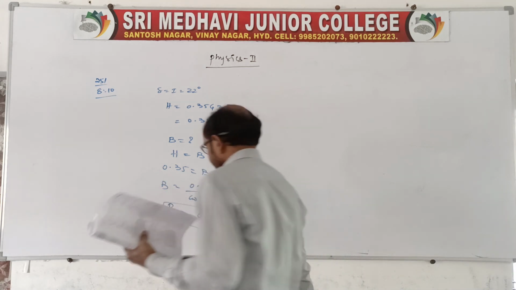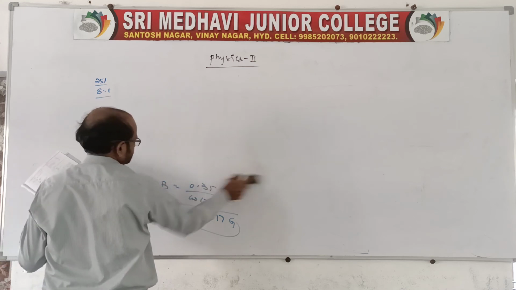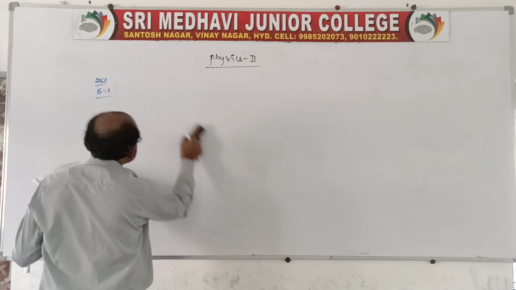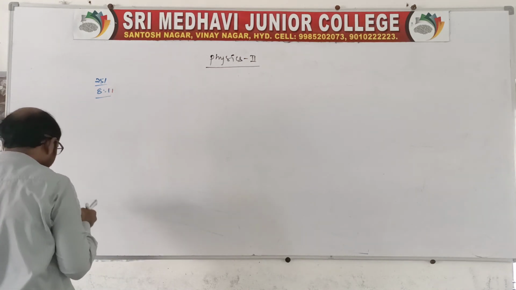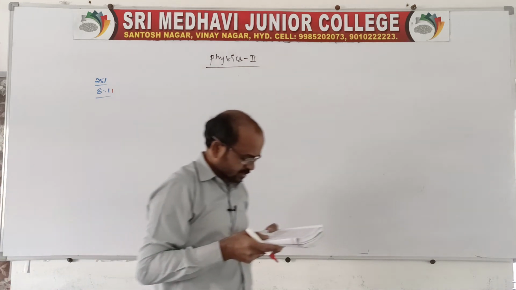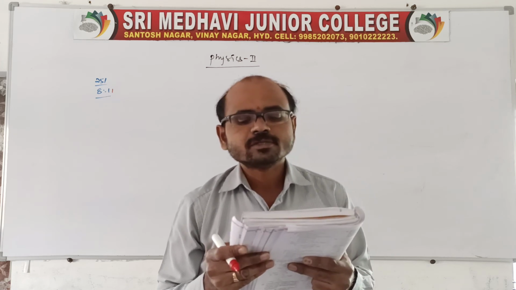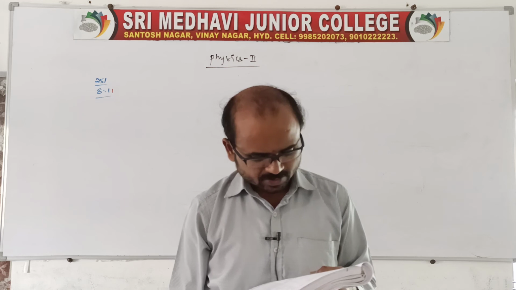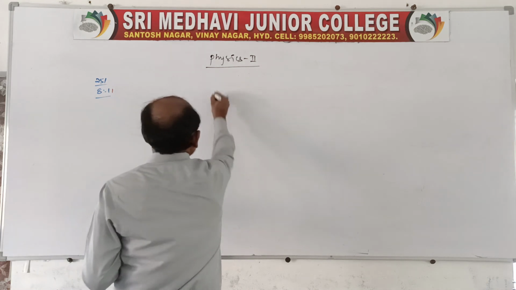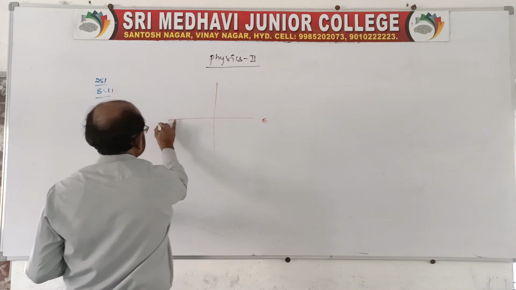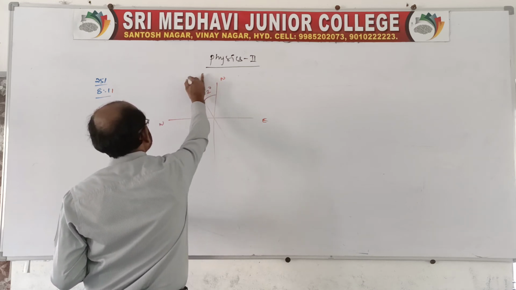Read the question, 8.11. At a certain location in Africa, a compass points 12 degrees west of geographical north. So here we should draw like this: east, west, north. This is given. The needle is making an angle of 12 degrees west of north.